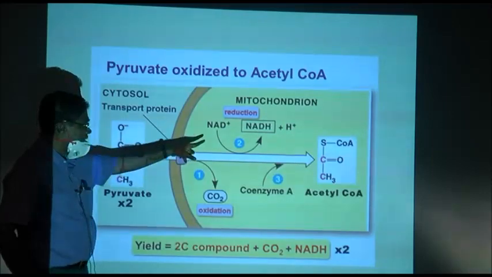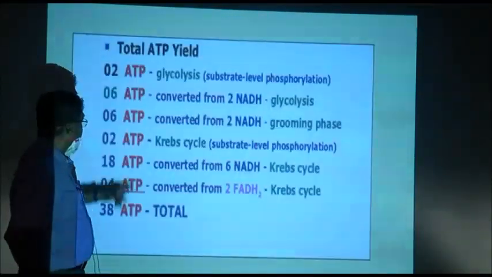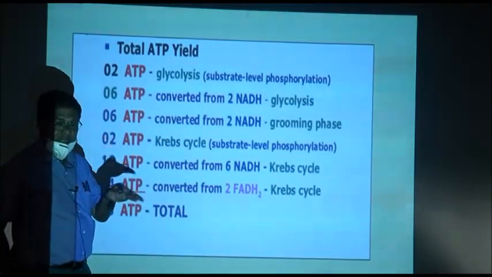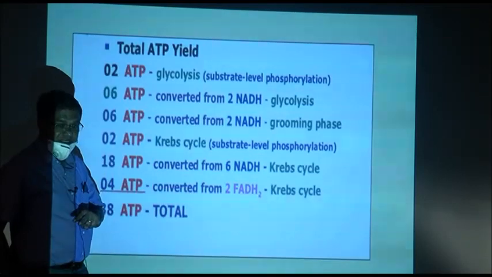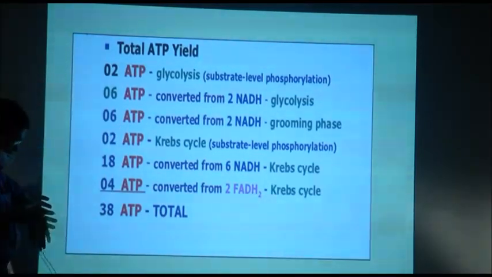Now, coming back to that, in the grooming phase 2 NADs are used, so 2 NADH plus H plus are formed. So, 6 ATP are generated. Next.